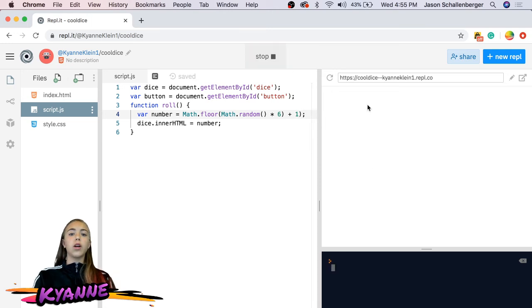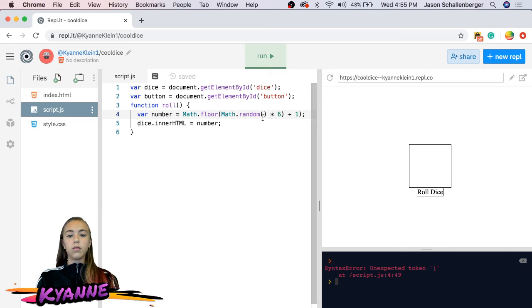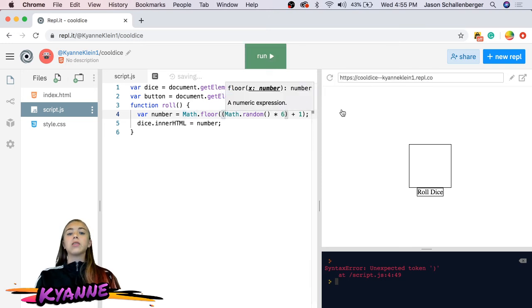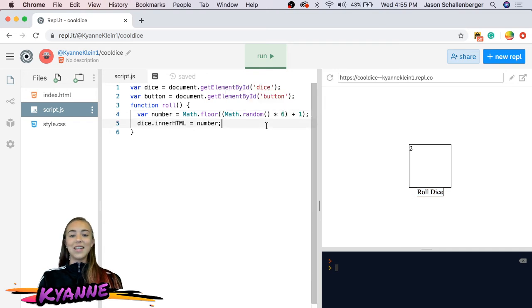And now, if we click on it, we should get a number. I forgot parentheses. So now, if we click on it, we should get a random number from 1 to 6. It works. So what we have here is we created a variable called dice, and we got the element, created a variable called button, and we got the element, and we have an onClick function, so when we click on the button, then we get a random number from 1 to 6, and we set the inner HTML of our box to that number.